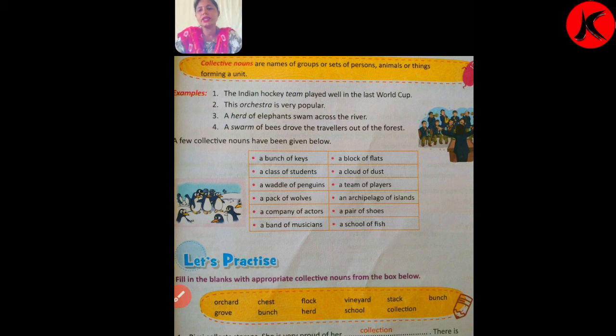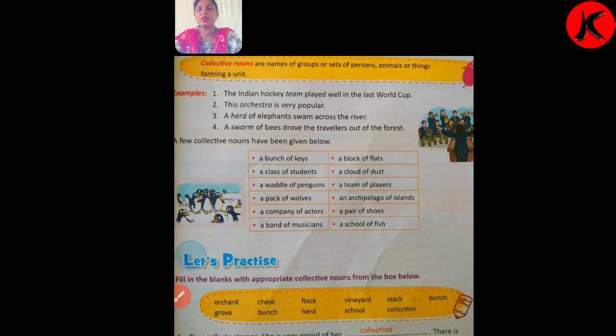I just said you, dear students, that collective noun जो है बच्चों वो किसी एक ग्रुप मीन्स persons, so not only one person but here a group of persons, animals, not only one animal but a large group of animals or things which forms a unit. We can say it collective nouns.